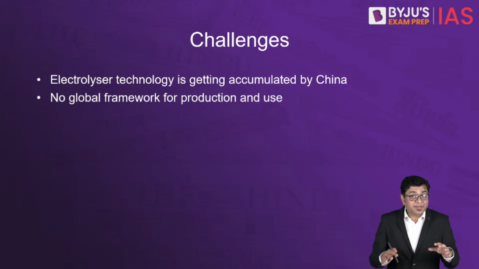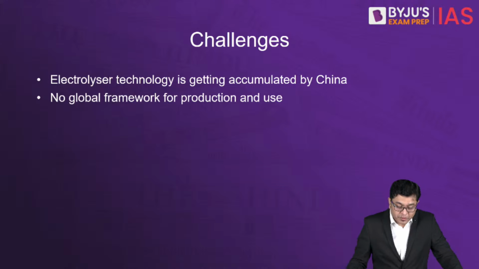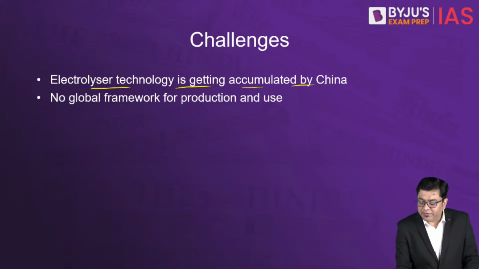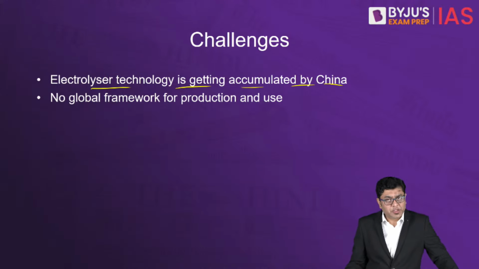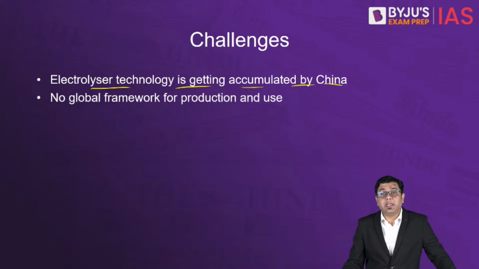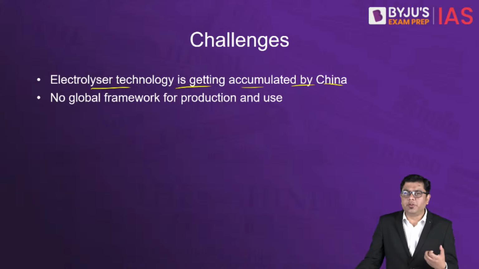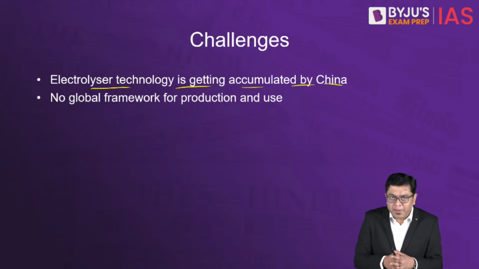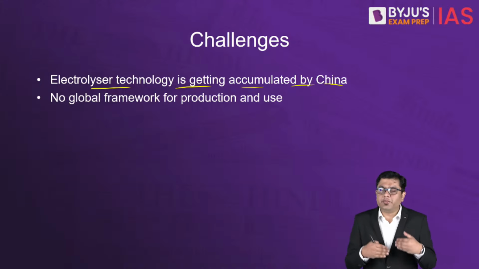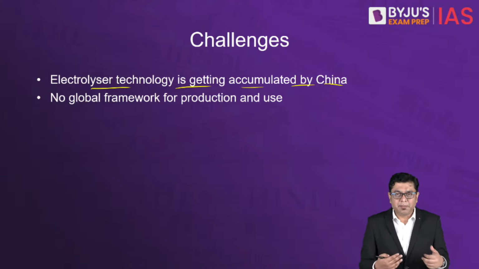Now, there are certain challenges which confront us at the same time. What are the challenges? First of all, electrolyzer technology, as we have talked about, is getting accumulated by China. Overall, it can capture 30 to 40% of the market by the next decade. And that means we will again be left as net importers. All the electrolyzer manufacturers that you have in India as of now are basically assembling. They are not in the business of manufacturing. They are importing the materials and they are merely assembling it here.